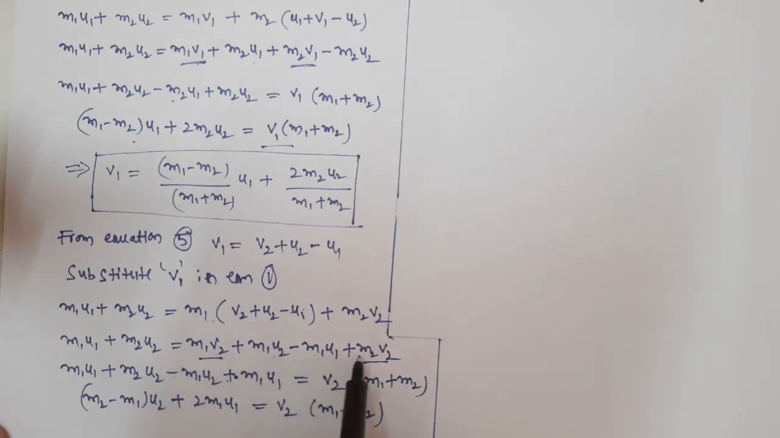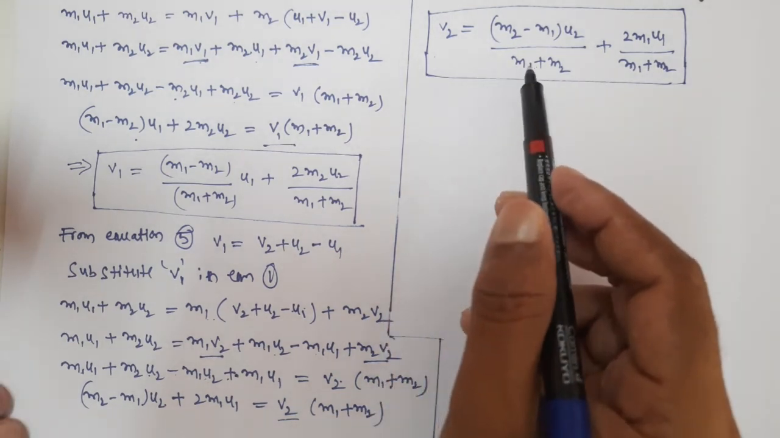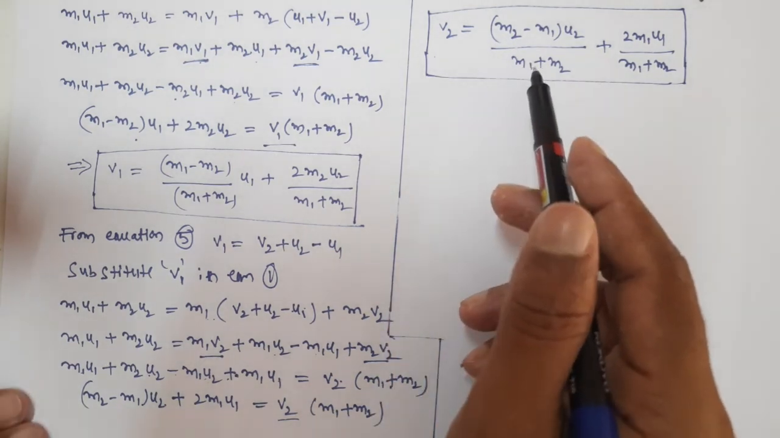Now when you take v2 common here, we get m1 plus m2. And here we have u2 and here also we have u2. Take u2 common, so m2 minus m1. And here we have m1 u1, m1 u1, 2 m1 u1. So this is equal to v2 into m1 plus m2. We just need to write the equation for v2 here. So v2 is equal to this equation. Now from this equation we can discuss a few cases.